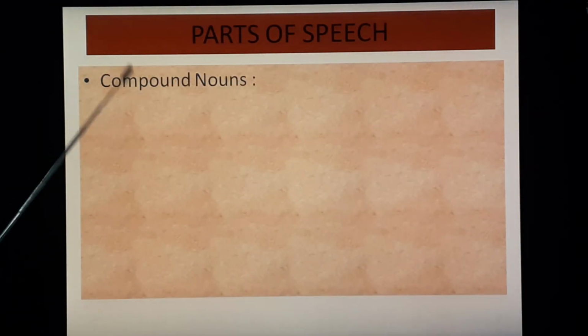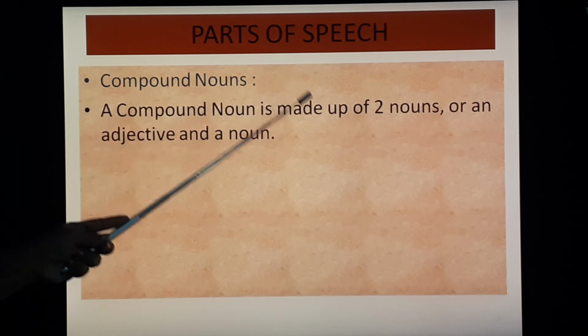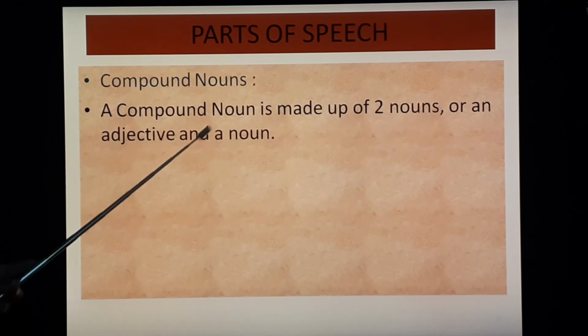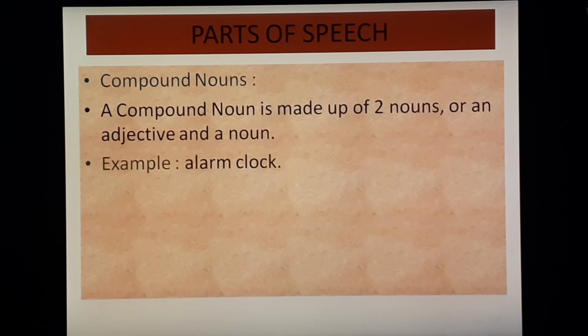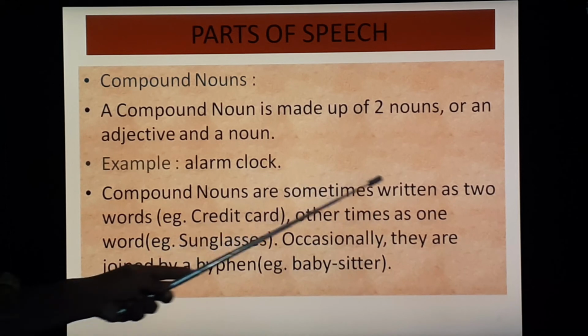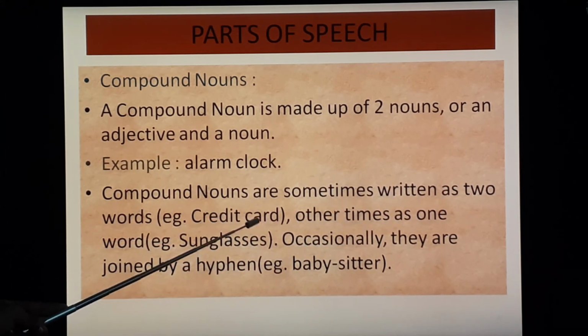Let's see compound nouns. A compound noun is made up of two nouns or an adjective and a noun. For example, alarm clock. Compound nouns are sometimes written as two words. For example, credit card, two different words.